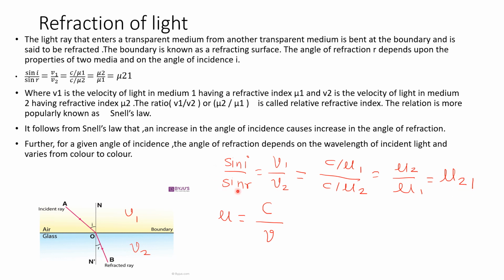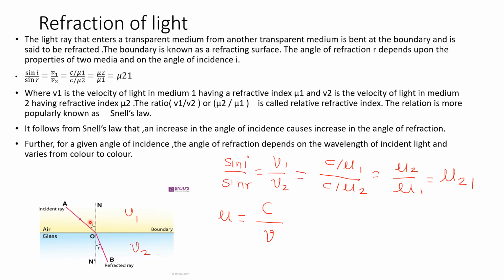So, sin I upon sin R is equal to mu21, the refractive index of the second medium with respect to the first. This is the relation which I have explained here. This is known as Snell's law of refraction. From this Snell's law, we can see that if the angle of incidence increases, then the angle of refraction also will increase, because this ratio is a constant, mu21. So if angle of incidence I increases, angle of refraction R also increases.